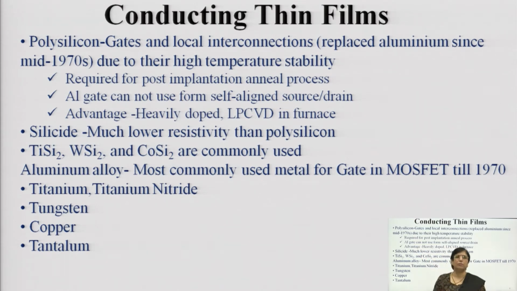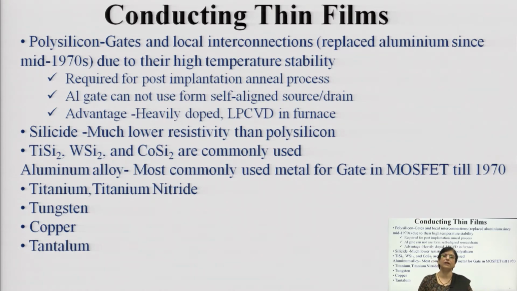Polysilicon gates are normally used for post implantation annealing. An Al gate cannot be used for self alignment whenever you are going for annealing, which we have seen in the last lecture.